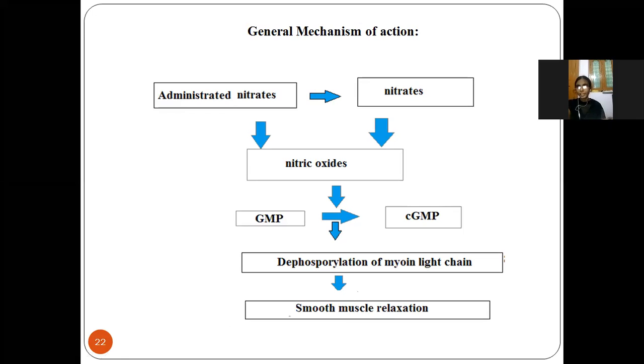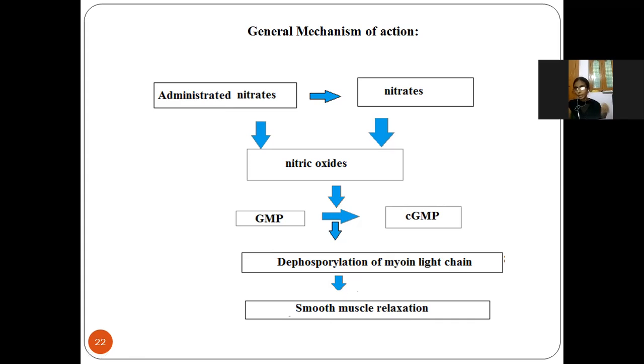The nitrates are converted into nitrites. The nitrites release nitric oxide, which activates the cytosolic guanylyl cyclase enzyme. When this enzyme is activated, it leads to an increase in the production of cGMP. Finally, it leads to the dephosphorylation of the myosin light chain. When the dephosphorylation occurs, it leads to smooth muscle relaxation.